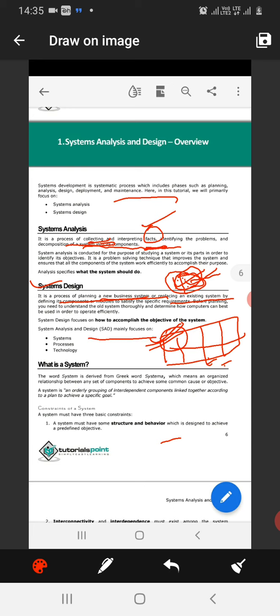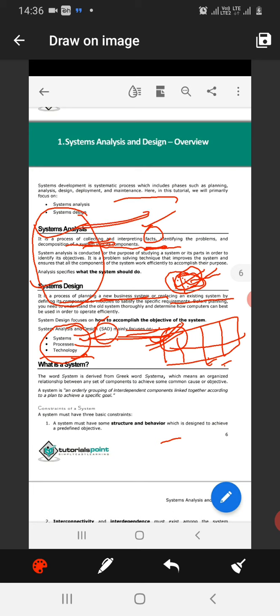In the designing phase of system analysis and design, we focus on main points: systems, processes, and technology. We focus on the system, that is, which type of system is present. There are many types, which we will study further. Processes are the processes used to generate the system. Technology is the type of technology we should use to develop that system. So system analysis and design are the parts used to generate a system.